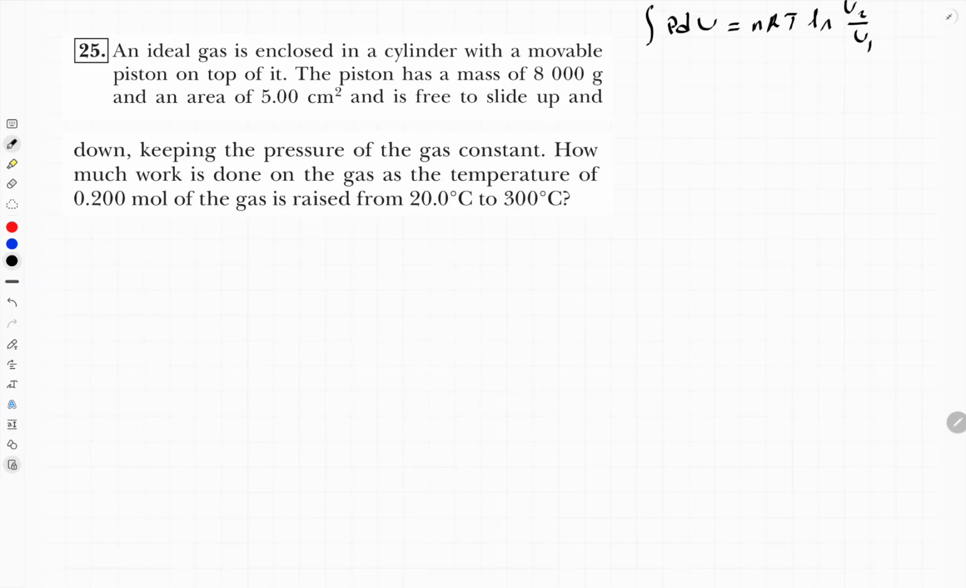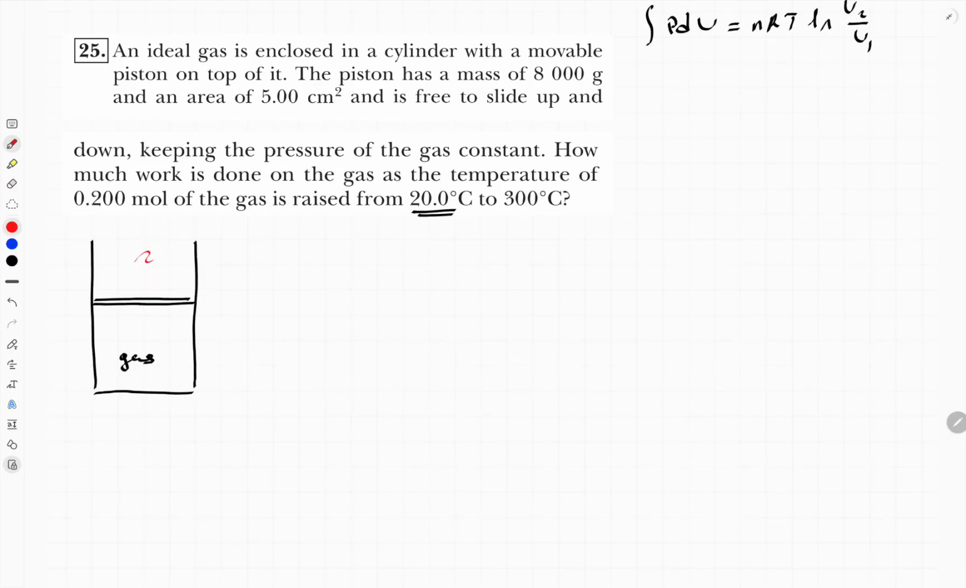So first of all, let's draw. Here we have our cylinder, here we have a piston, here we have a gas, and initial temperature T1, this is initial temperature. Let's find in this case the pressure of the gas. So very simple.